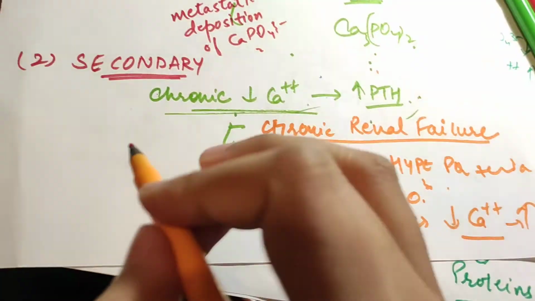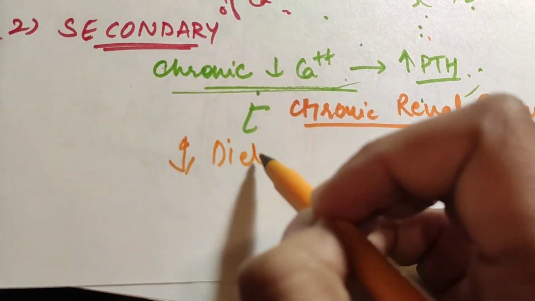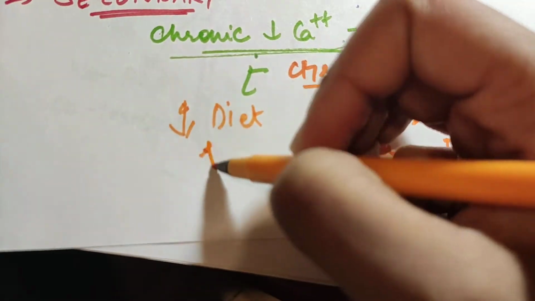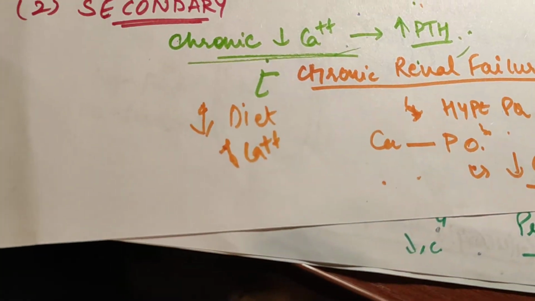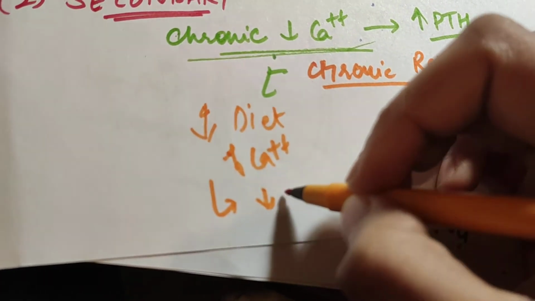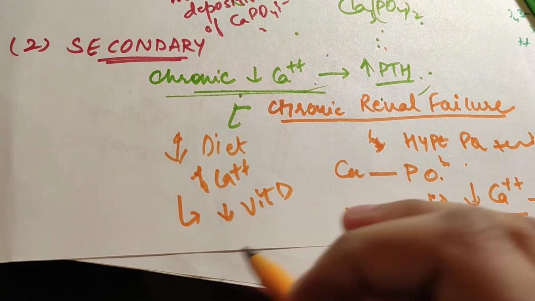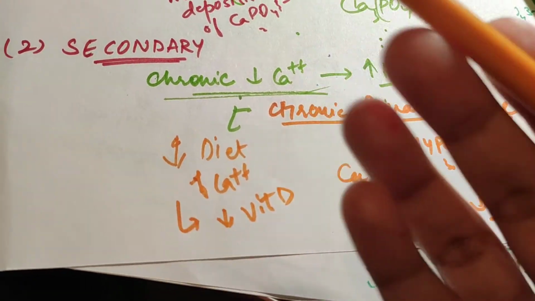Another cause is if you are taking a diet low in calcium. Third, it can be when you are taking a diet which is low in vitamin D, because vitamin D helps absorb calcium from the GIT, as we have discussed.